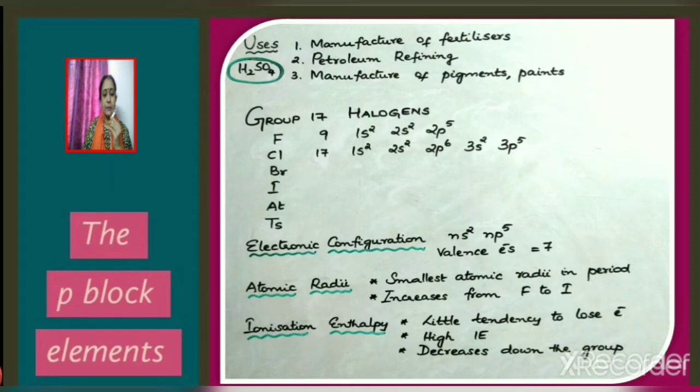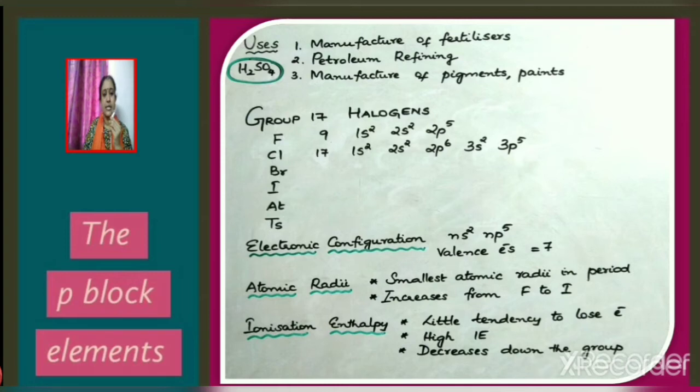Atomic radii, it increases from fluorine to iodine. As we move down the group, we know that atomic radius increases. Now if we consider a particular period, halogens have the smallest atomic radii in that period. Next we shall discuss ionization enthalpy. Halogens are associated with a high ionization enthalpy.